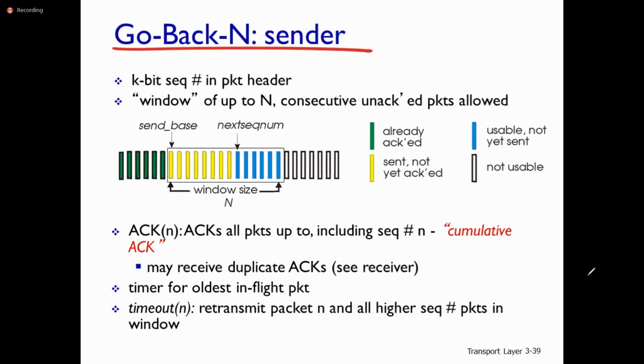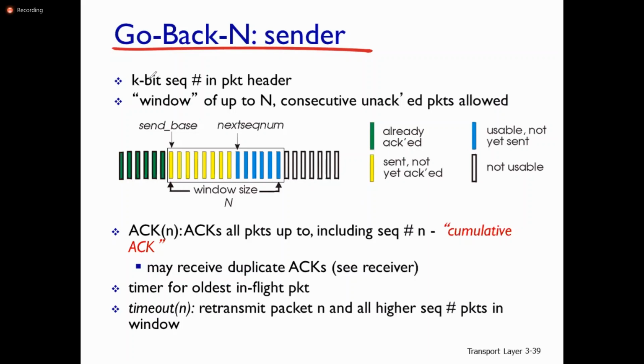In addition to this, it also consists of some header control information as well as the sequence number. That is a very important thing. The sequence number is used to discard the duplicate packets at the receiver side. That is the purpose of this sequence number.